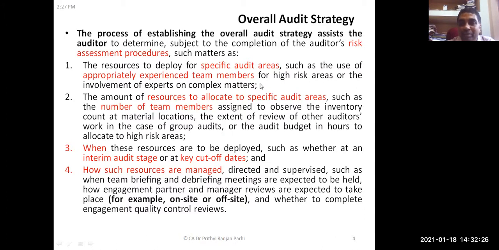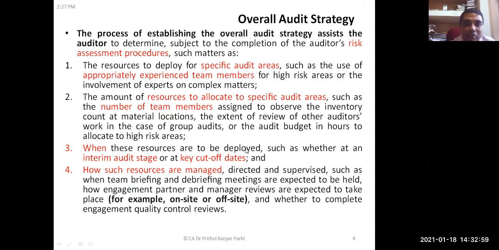That decision is a part of establishing an overall audit strategy. So we need experienced people. There might be some specific items in the financial statement, right? Let us say interest calculation. Interest might be an expenditure, might be an income also. If there is an experienced team member, we have to decide how many team members are required to verify those transactions. Are you getting it?